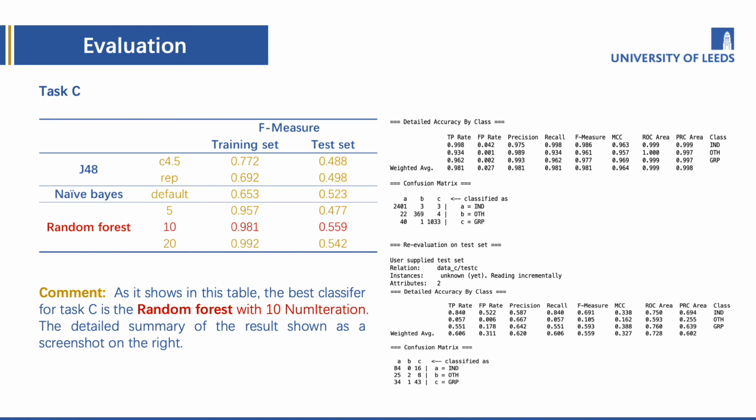For task C, random forest with 10 iterations is the best choice. When we add iterations to 20, F1 value for training set increases, but F1 for test set decreases. It is overfitting, so we choose the model with the highest F1 value for training set. The detailed summary is on the right.